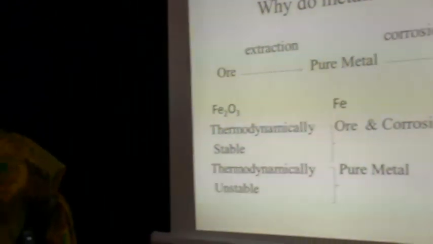But in the combined form, it is not useful. Only in the pure form, or in the form of an alloy, when it is mixed with some other metal, it can be used for different applications, say for metallic objects like equipments, instruments, the construction of buildings or bridges or any structure, like a water boiler or a steam boiler or any instrument or gas pipe we are using in industries. All are manufactured only by using a pure metal or its alloy form. So we have to get metal in the pure form. For that only we are doing the metallurgical process.